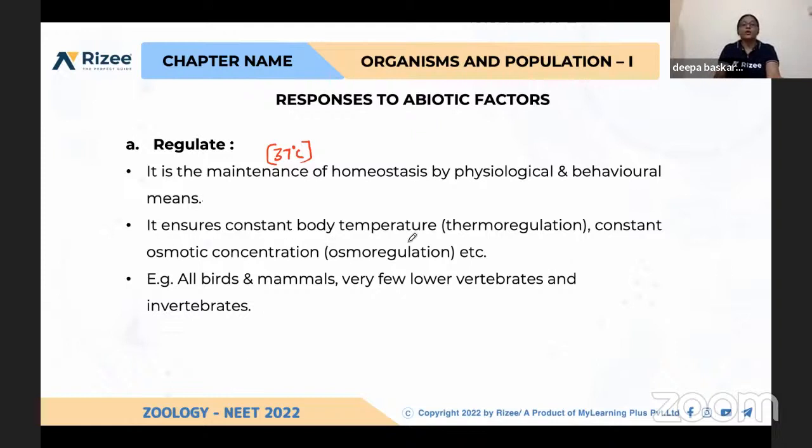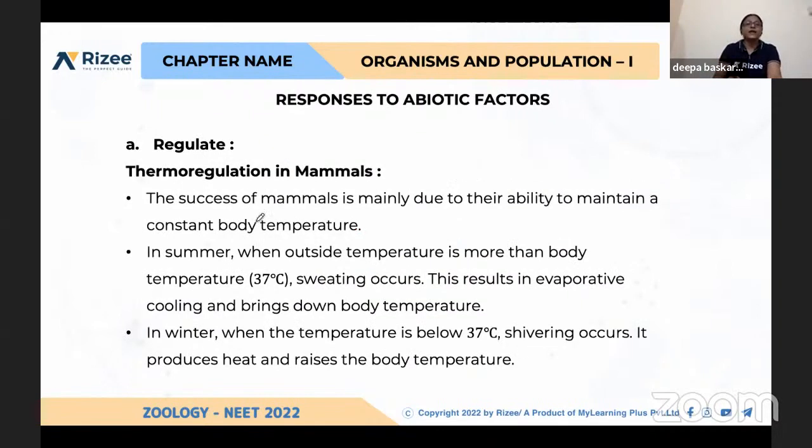It ensures constant body temperature, which is called thermoregulation, and constant osmotic condition, which is called osmoregulation. For example, all birds and mammals and very few lower vertebrates and invertebrates come under regulators. Next is how thermoregulation in mammals happens. This is very easy. The success of mammals is mainly due to their ability to maintain constant body temperature. If you compare vertebrates and invertebrates, mammals are in higher order.